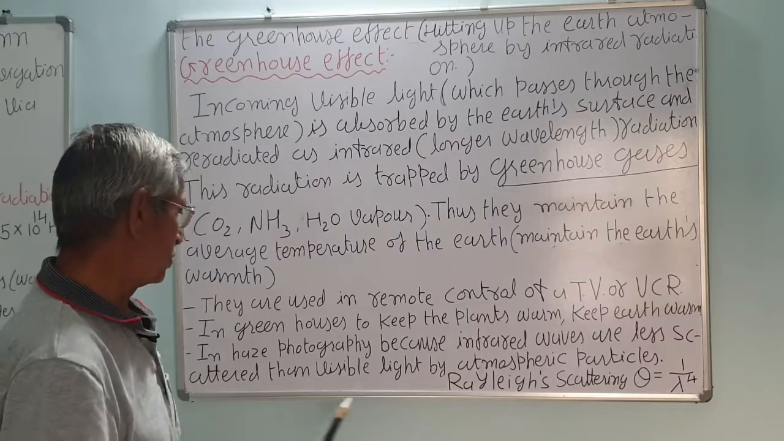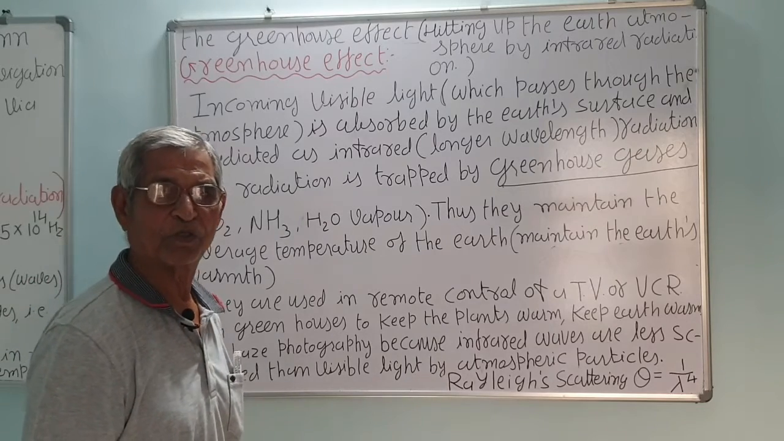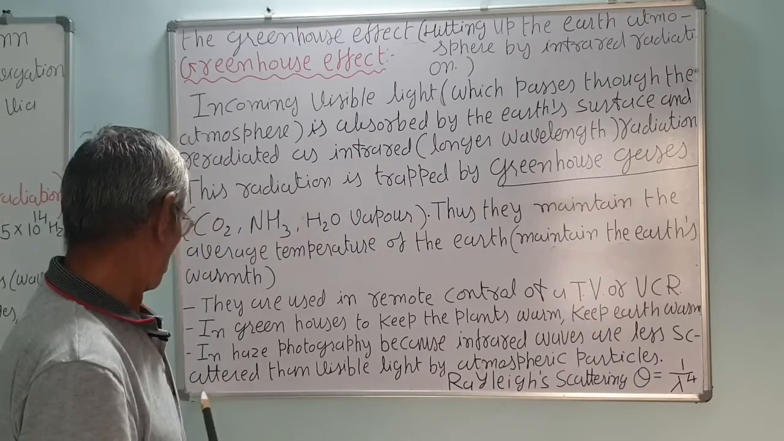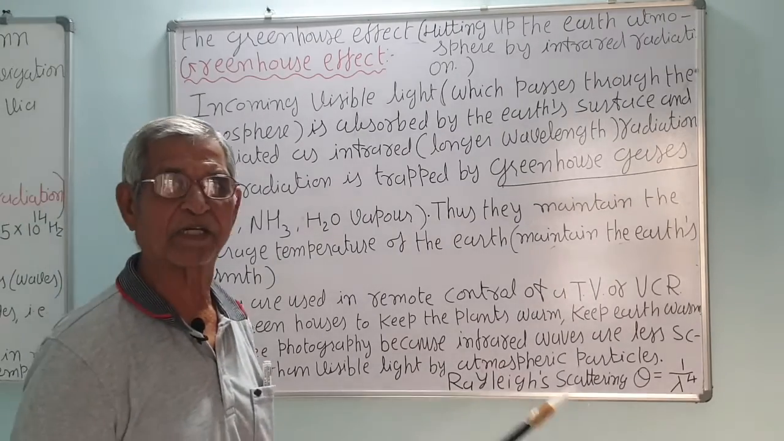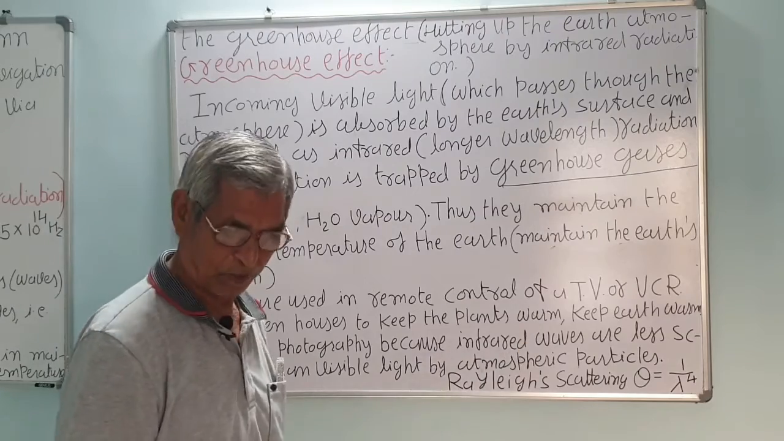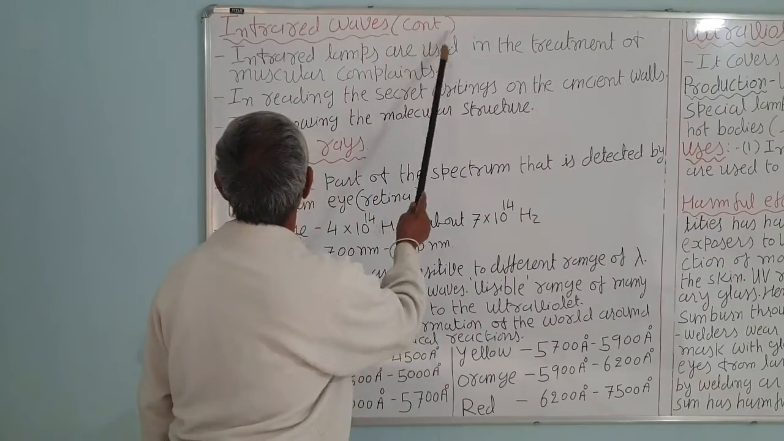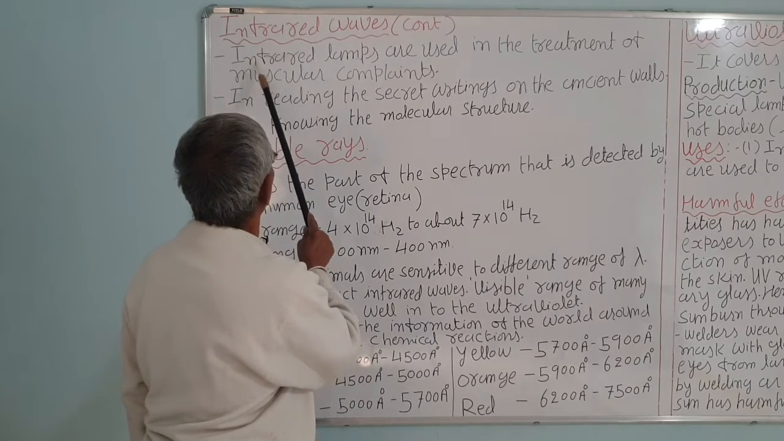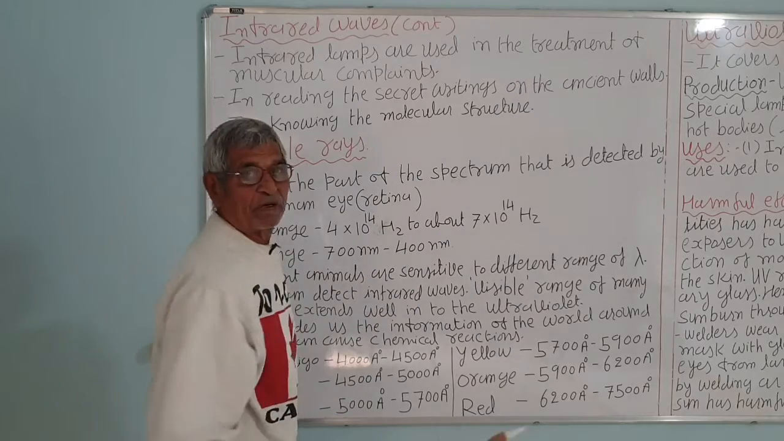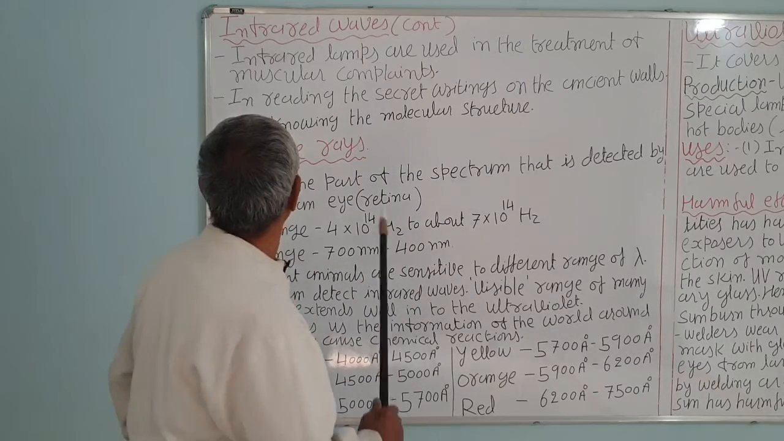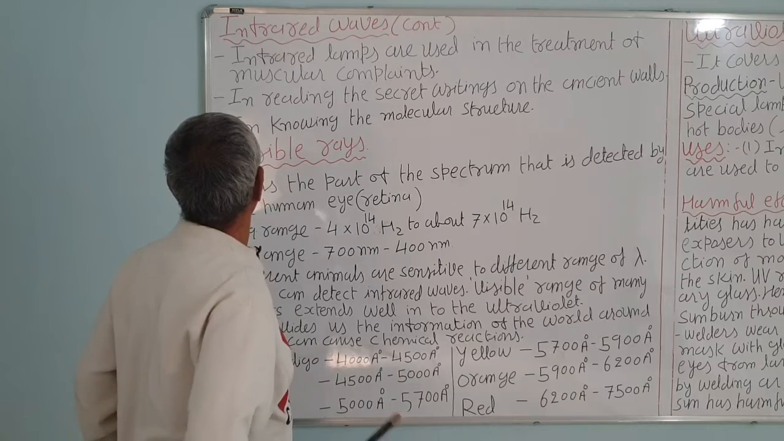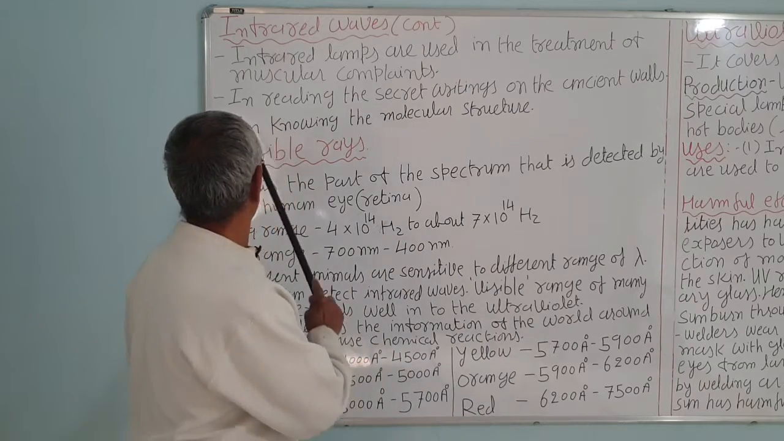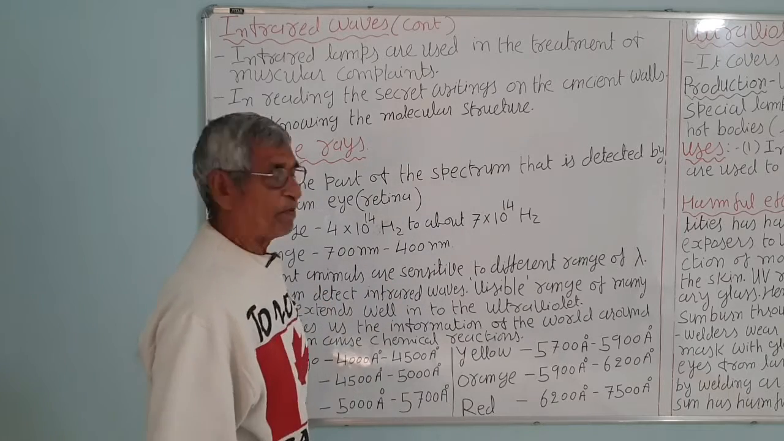It is also used in knowing the structure of molecules, which is not in your syllabus, so I have not written it, I am just telling you. It is also used for reading secret writing on the ancient walls. So there are many uses. Infrared waves, continuing from the previous lecture. Infrared lamps are used in the treatment of muscular pains, to remove the muscular pain in our body. They are also used in reading the secret writing on the ancient walls, and in knowing the molecular structure.